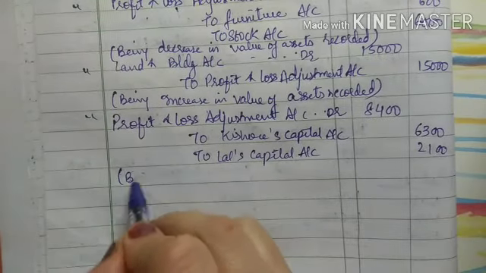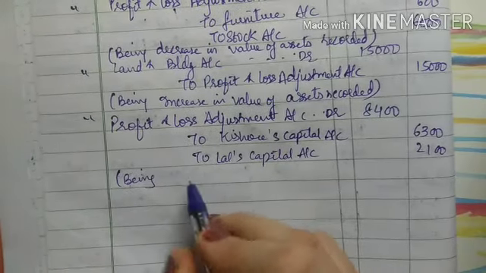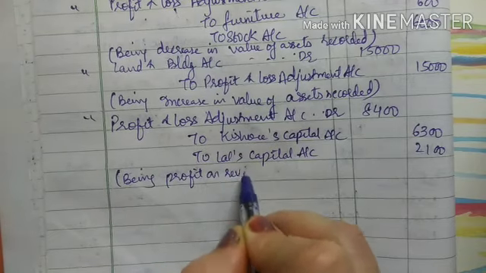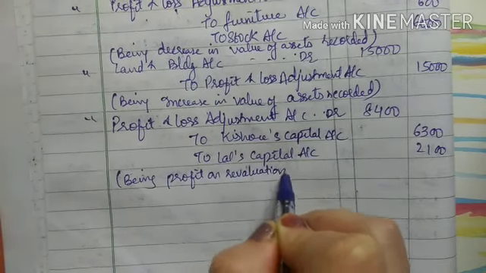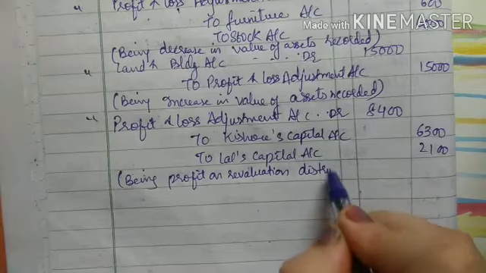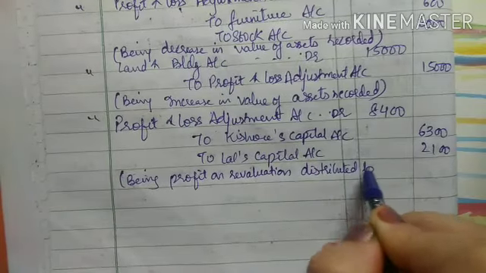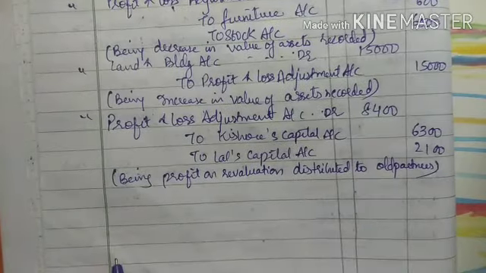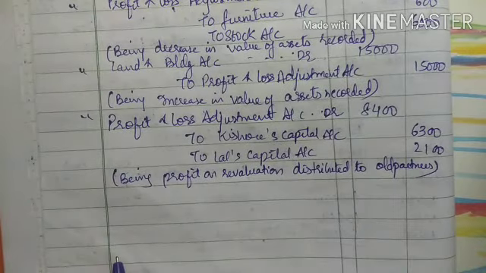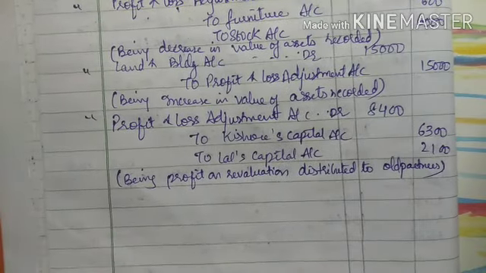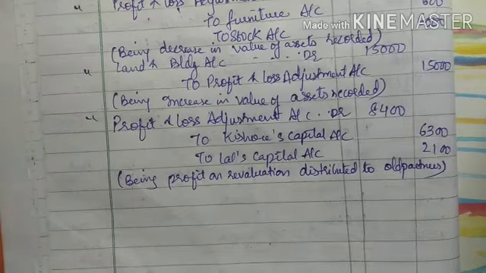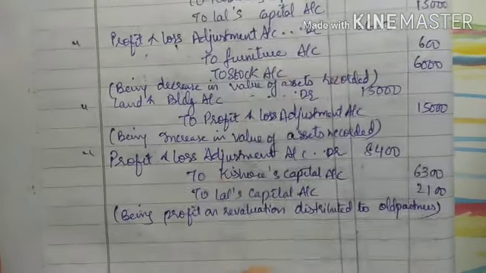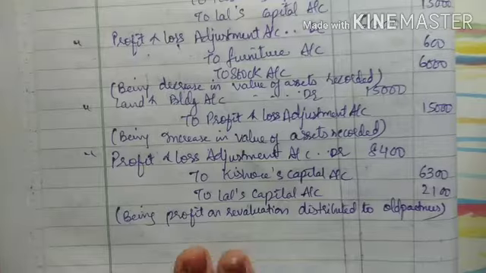Now the narration will be being profit on revaluation distributed to old partners, right? So this is my third entry related to profit and loss adjustment account. Now we are done with the profit and loss adjustment, 3 entries: debit, credit and profit.